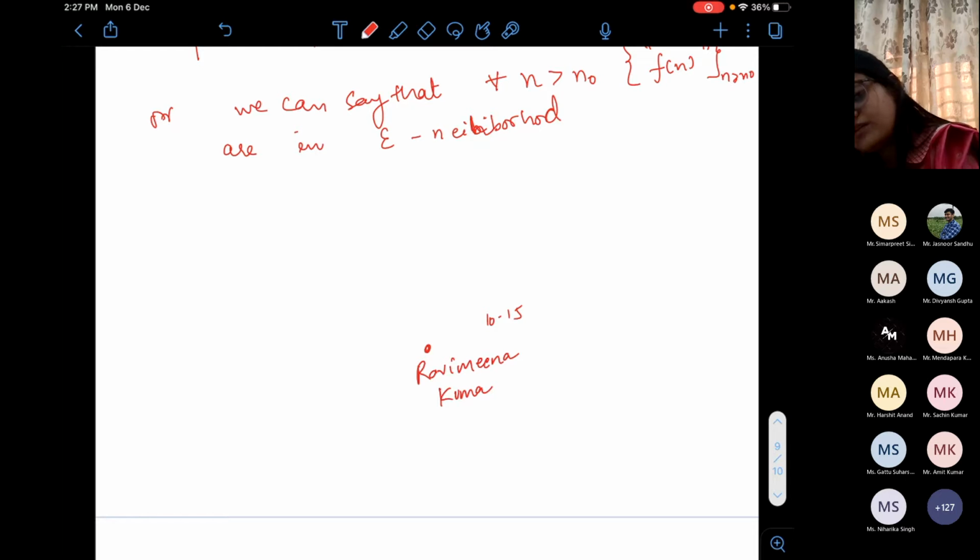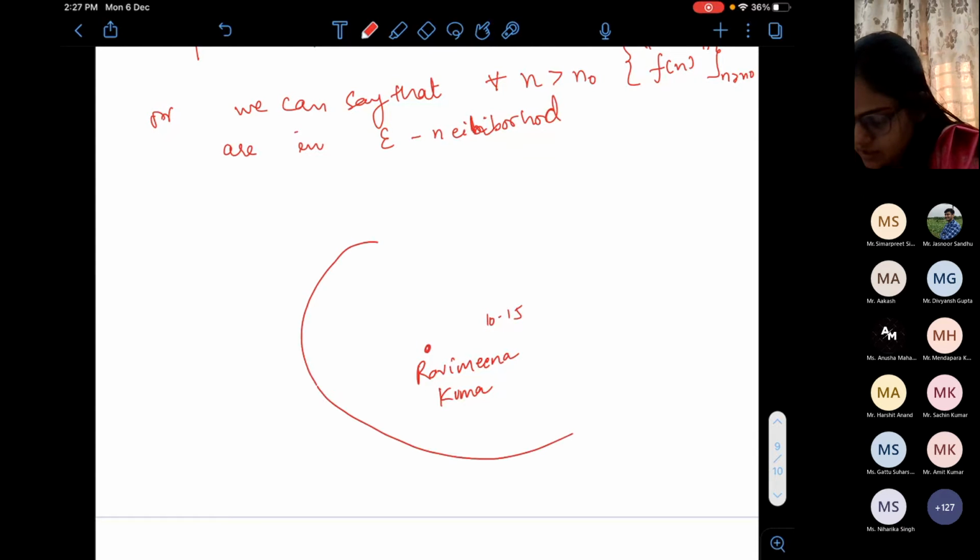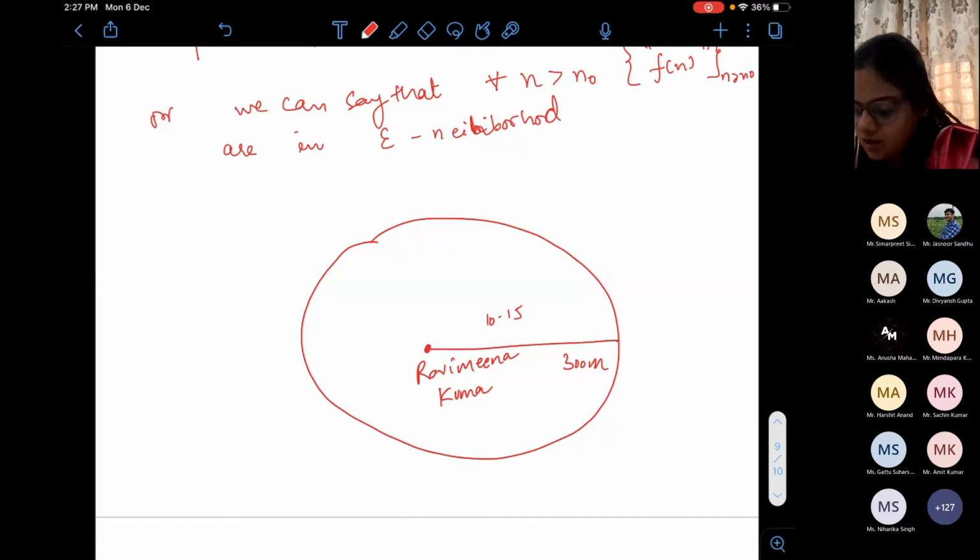Then Ravi, I'm asking you, if I take this as your house and draw a circle whose radius is 300 meters, how many houses will come? 20 to 25.